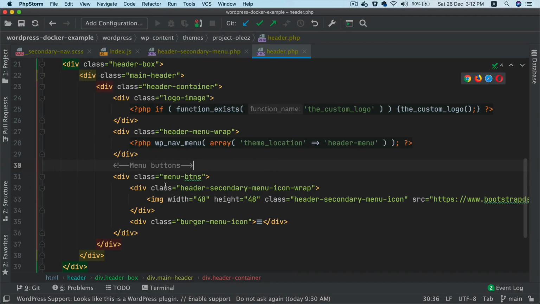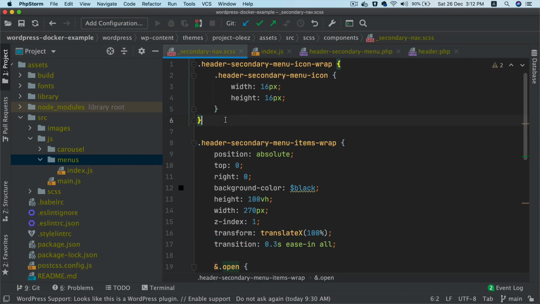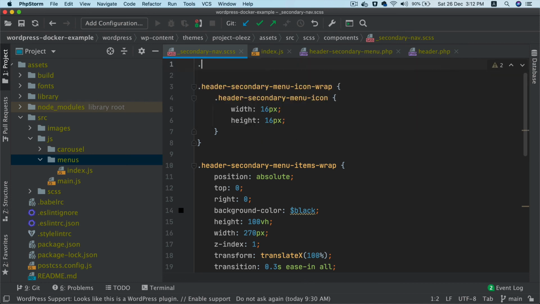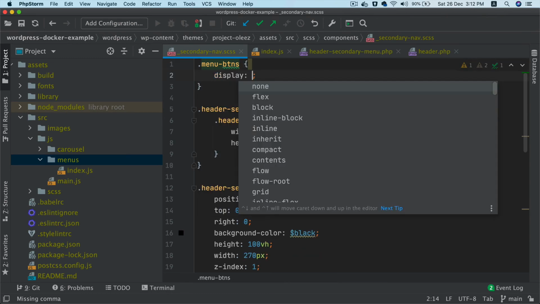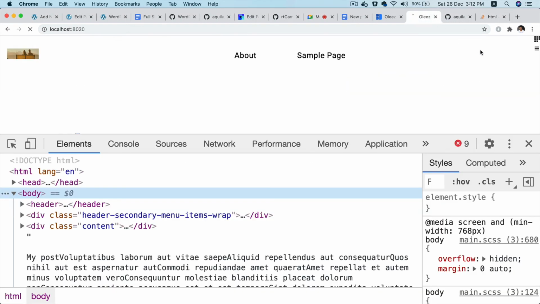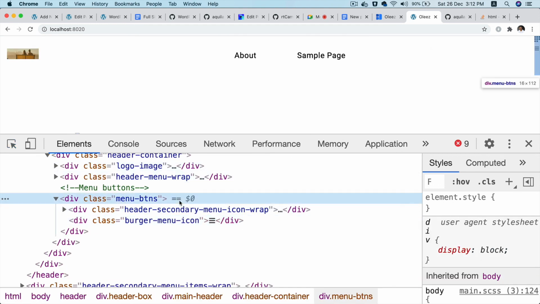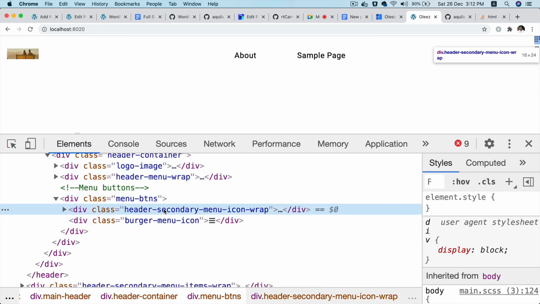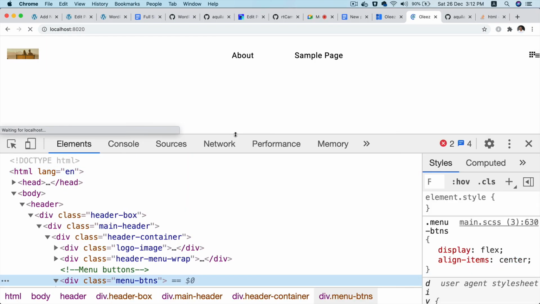Yeah, see, now it's there, but I have to of course give display flex to that. So I'm going to go over here on top. Display flex, align items center. Let's see if that worked. No, it didn't. Why didn't it? Let me check. The menu buttons, I did give a display flex, so why did it not work? Oh, now it does. Okay.